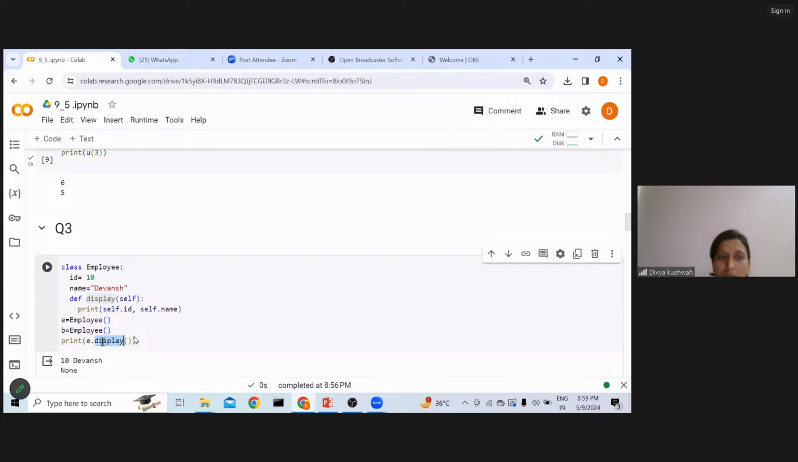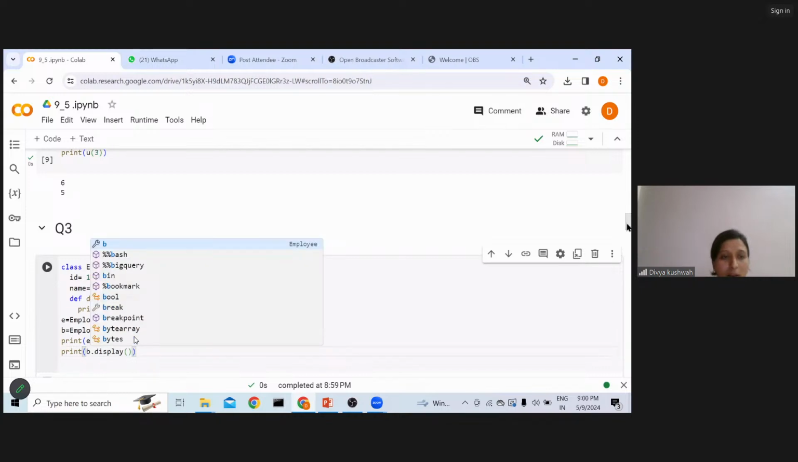All right. So here you can see I have a dot operator and I am using e dot display. So e dot display will display the function. I'm executing it. It is already executed: 10 Devansh. And None. Why None? Because I haven't called anything using B. So if I would print and call display using that object B, it is not going to show me the value.